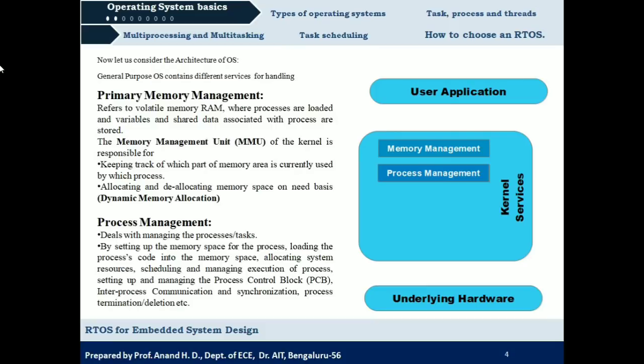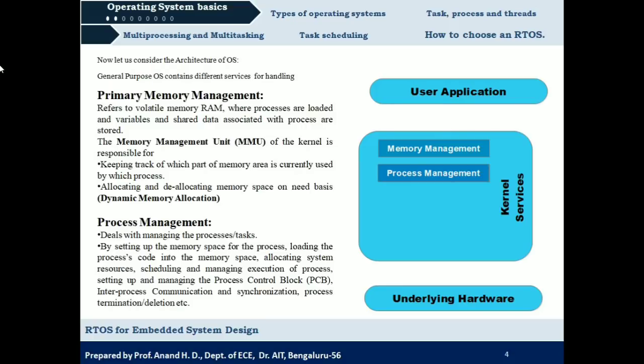And next is setting up of the process control block, PCB. PCB here corresponds to process control block. The process control block will hold all the information which is related to a particular process. When a process is generated, it is going to set up a PCB of its own. So every process will have an individual process control block of its own.